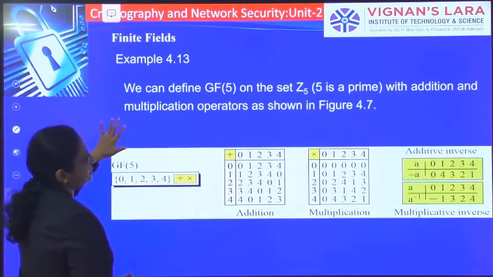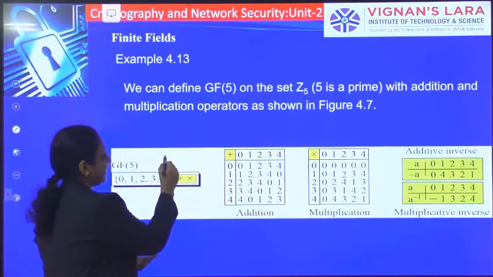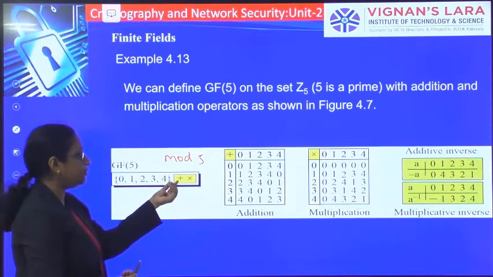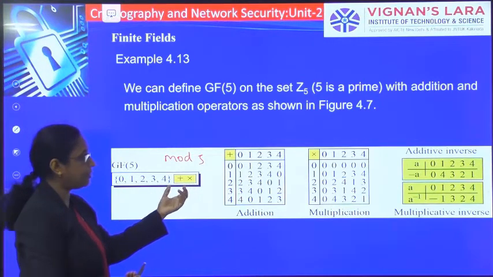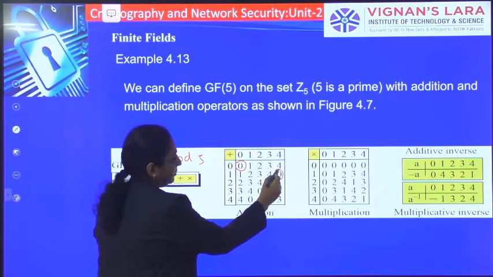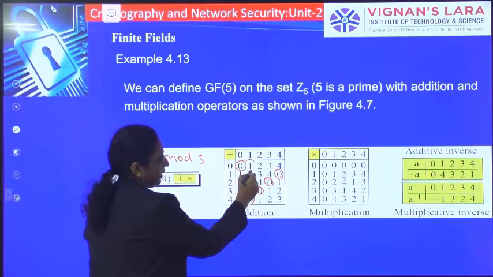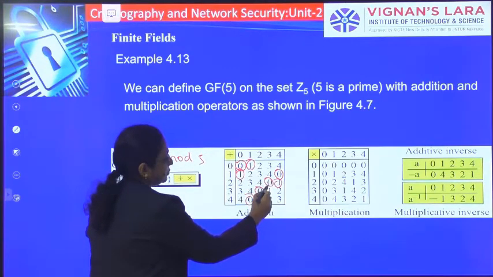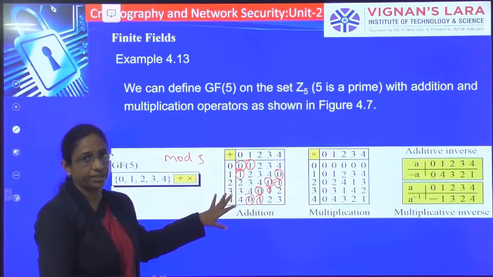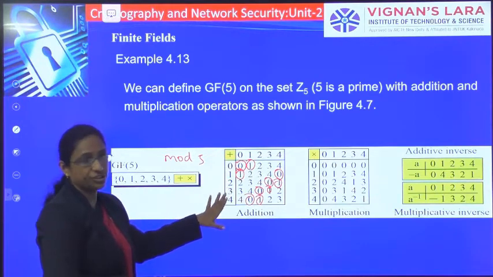Okay, so this is the second example, over a prime number 5, where you will be doing the mod 5 operation. Here also we are having 2 operations, plus and multiplication, and you can see there exists an identity element, and similarly there exist inverses also. That means that it is satisfying all the 5 properties with the addition operation.